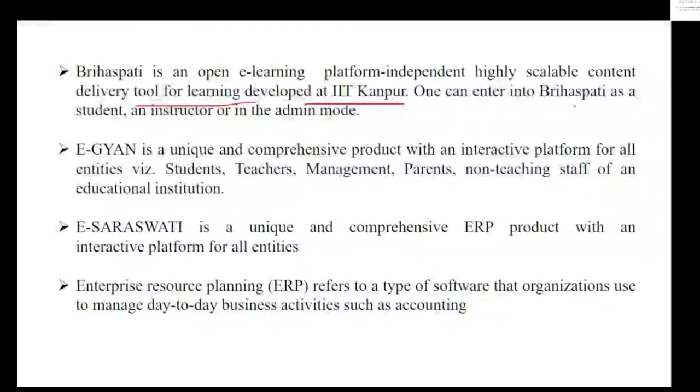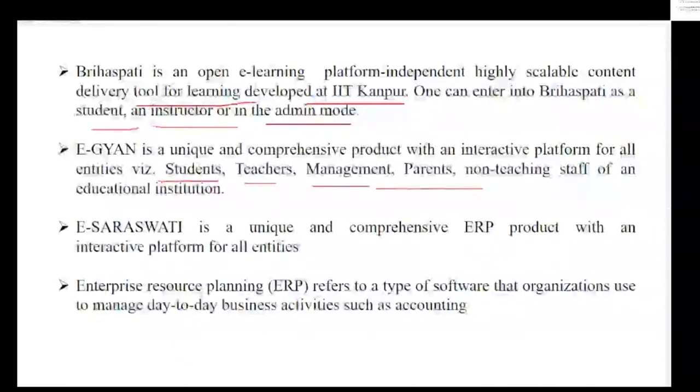One can enter as a student, an instructor, or in admin mode. eGyan is a platform for all the entities, including student, teacher, management, parents, and non-teaching staff that belong to an educational institution. eSaraswati is a unique comprehensive ERP product with an interactive platform for all the entities, and ERP is enterprise resource planning, software used by various organizations to manage their day-to-day business accounting. Is it clear? Yes.